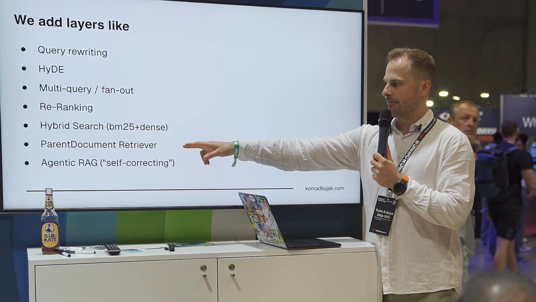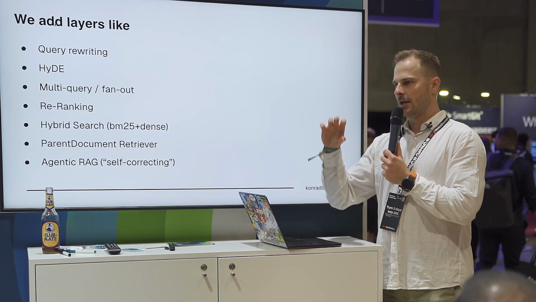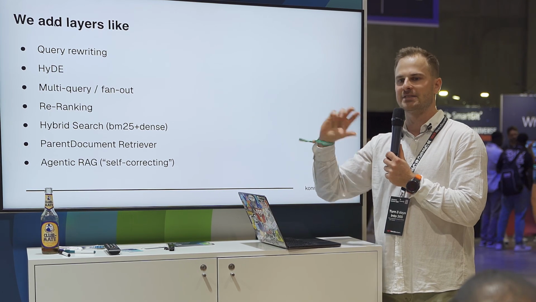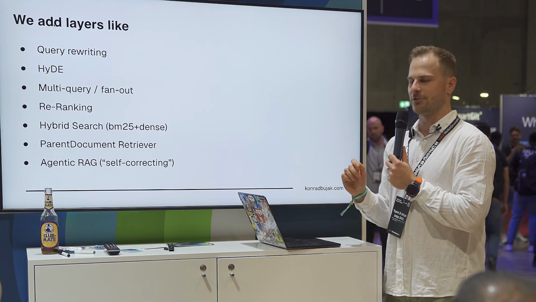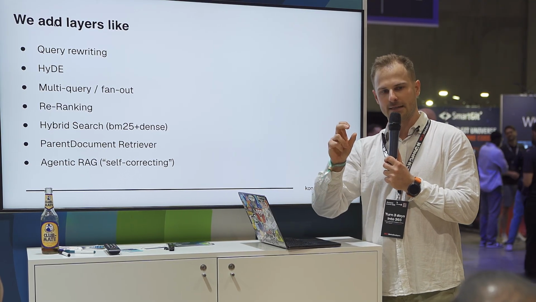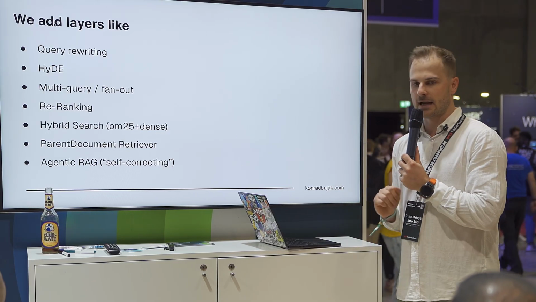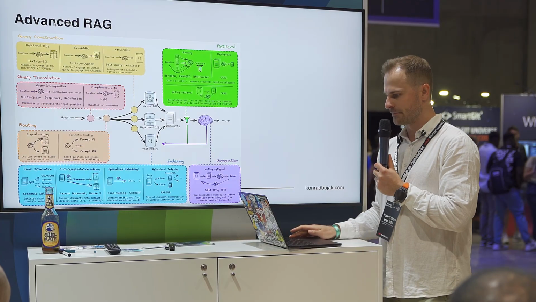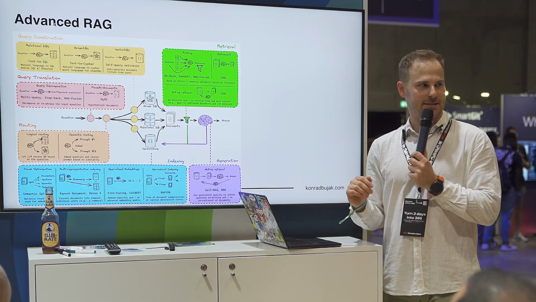Plus, my favorite retriever is the parent document retriever, where we aggregate information from multiple documents, but instead of chunking the documents, we summarize them. Today, I will show you a little bit of that, because what I'm doing is summarizing the document and extracting features, keywords. And obviously the last one would be agentic RAG, which is the most expensive, the most time consuming, and looks like that in complexity.